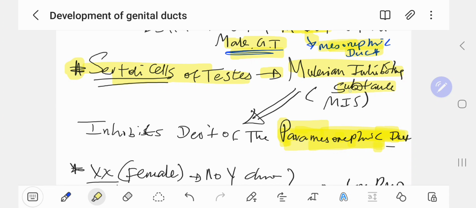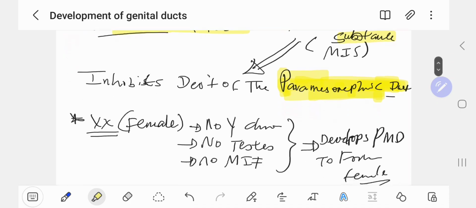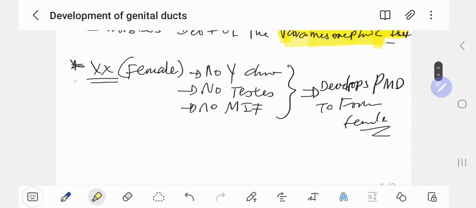So the Sertoli cell inhibits female genital tract formation. This is very important. XX is female, with no Y chromosome, because as you have already seen for the development of gonads, the Y chromosome induces TDF, the testis determining factor.